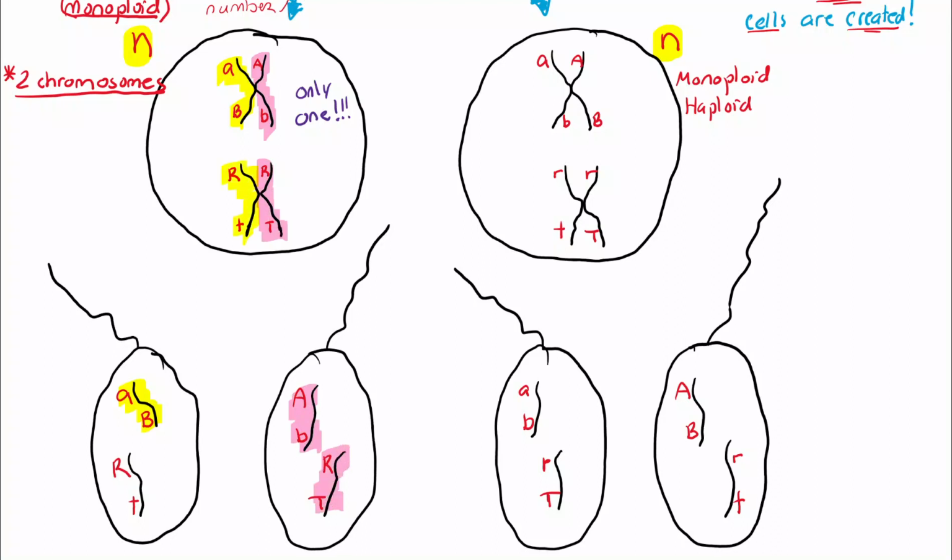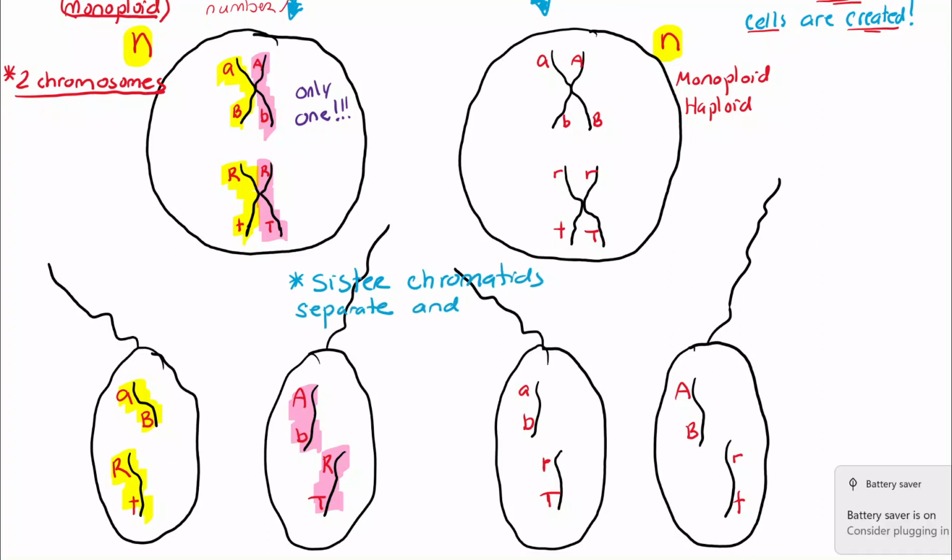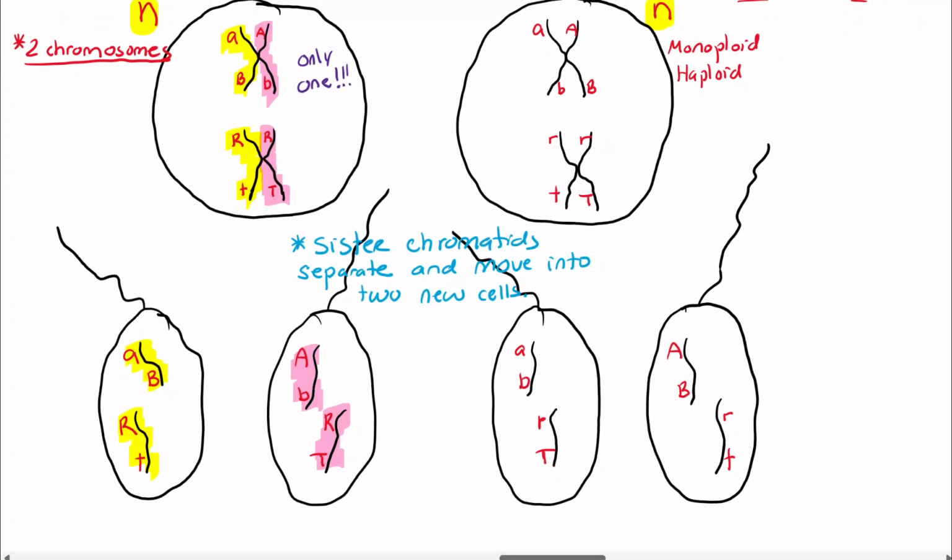So in this second division, it looks like sister chromatids split. And that's going to keep the chromosome number the same. All these sperm cells at the bottom, they all have 2 chromosomes.